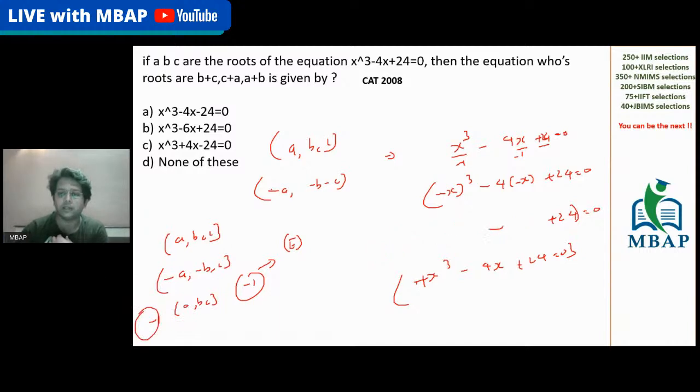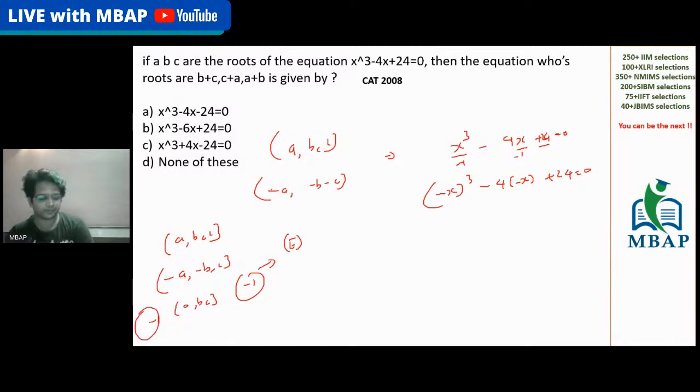Please ensure that there's no mistake here. Sai, Sarat, Akhil, Sangeeta, everyone, people who are live, what is the answer? So minus x cube, and this expression was minus 4 into minus x plus 24. What is the final answer? So this is minus x cube plus 4x plus 24 is equal to 0. That's what you have got. What answer will you mark here?